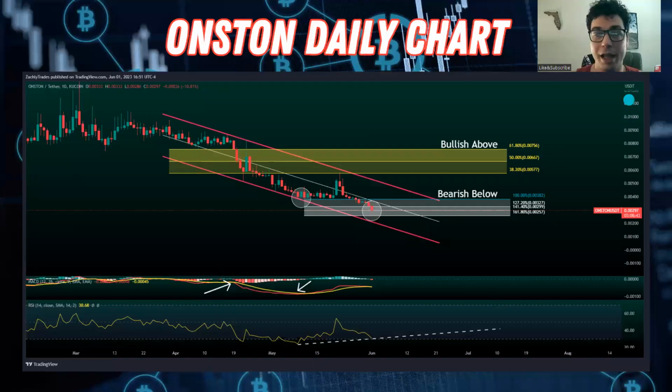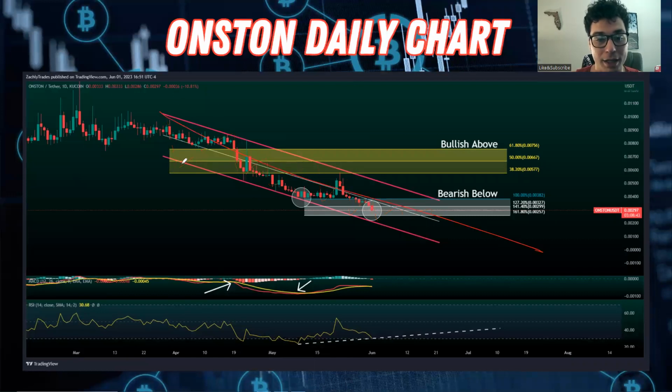We'll get right into it, and we'll start off here with ONSTON. If you notice, we do have a bearish structure here, a bearish channel that we're currently trading in, indicated by the top trend line and the bottom trend line here. And it is taking price lower.